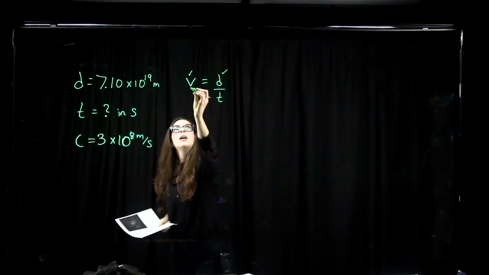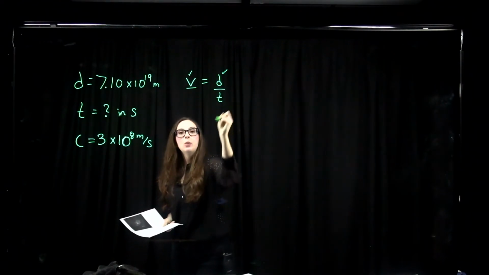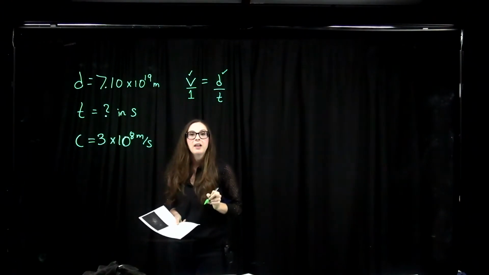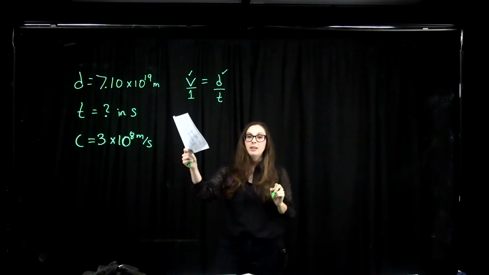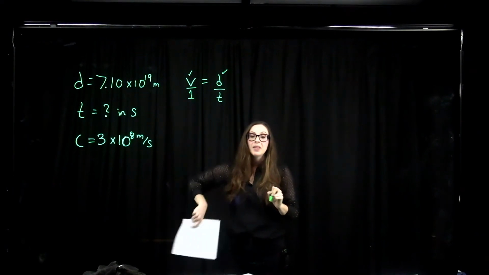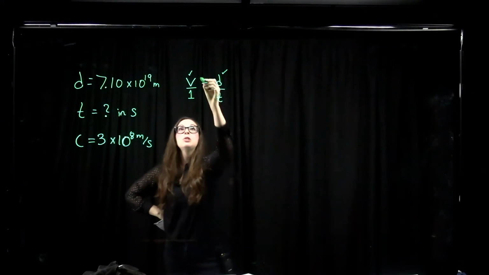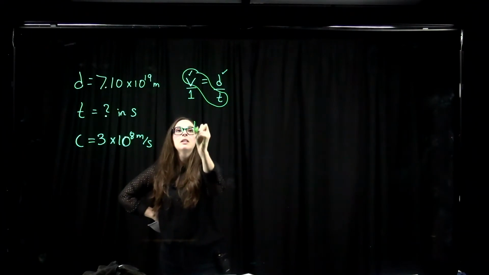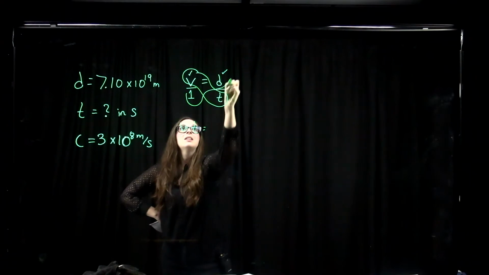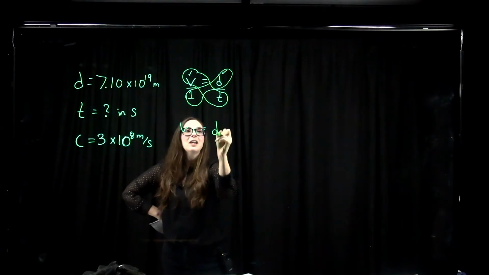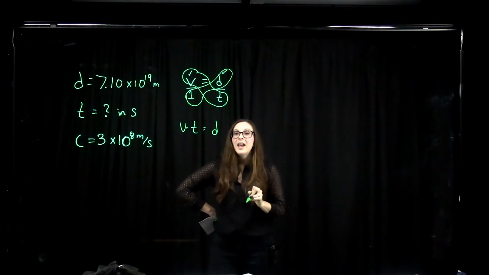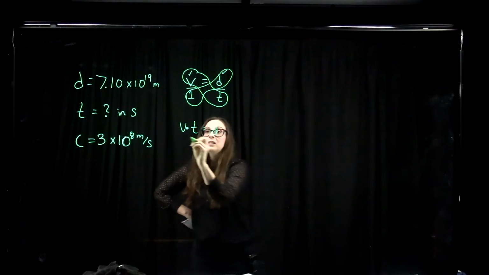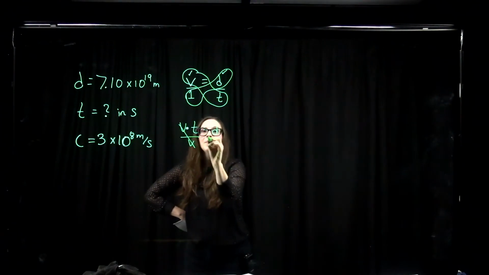So I need to solve this equation for time. I'm going to put v over 1. You can always do that here. So now I have v over 1 equals d over t. To solve for t, what I can do is cross multiply. I can multiply v times t and set it equal to, essentially, d times 1, so I'll just say equals d. Then I'm trying to solve for t here, so I can divide both sides by v.